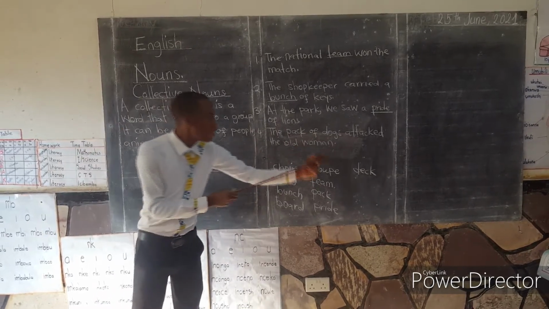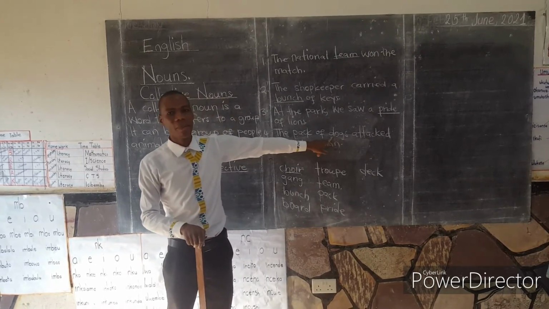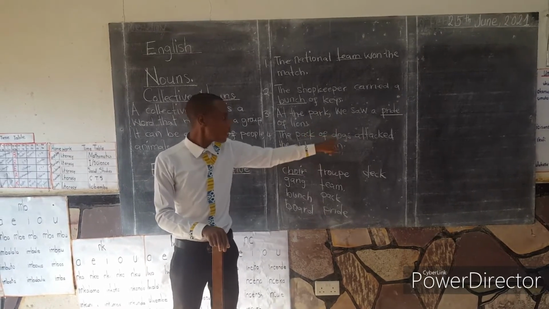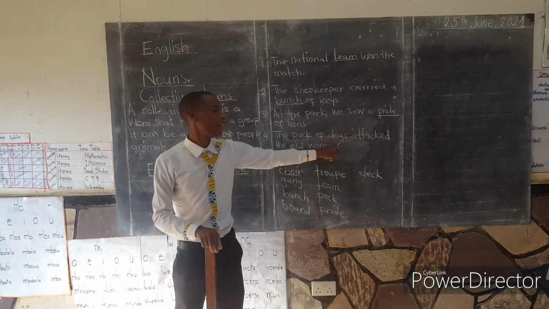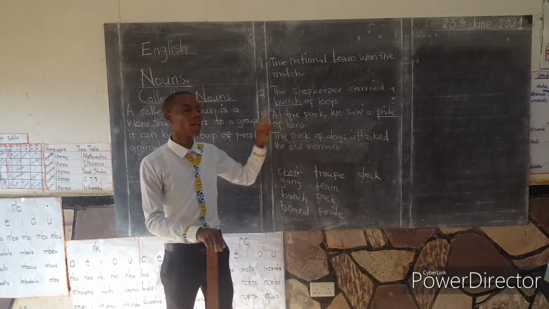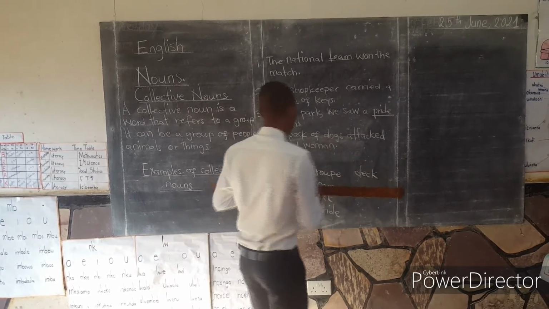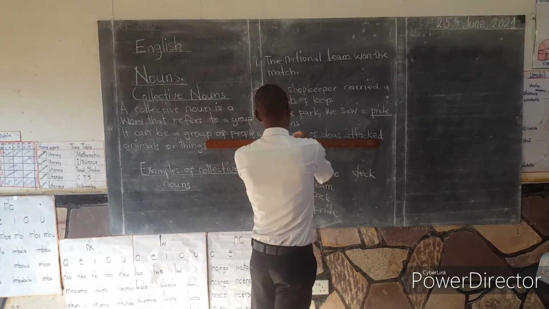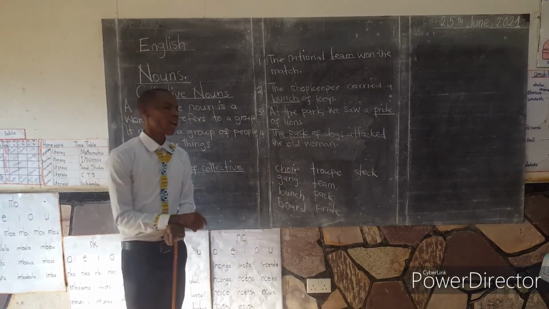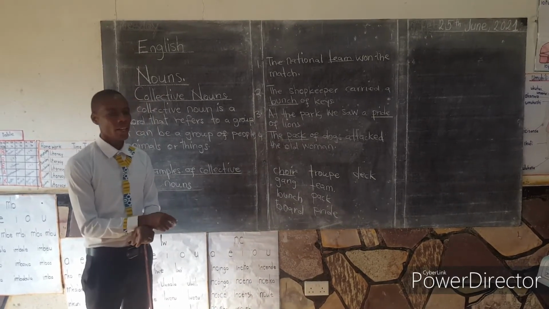From this sentence, you will discover that dogs here are the ones that are being described, and the word dog is a noun. So the word that describes a group of these dogs is the one that we are calling a collective noun. Which word is that? The word is pack. Therefore, the word pack is a collective noun.